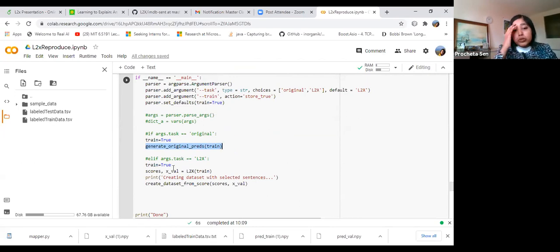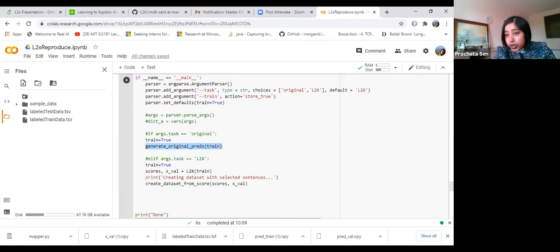L2X also has two different modes. One is train equal to true, here you can see, or train equal to false. If you do train equal to true, that means L2X will train. Otherwise, it will load an already saved model. For example, in the code I showed, this L2X.hdf5 file they have already saved. So you can directly load that model and try to explain this model. But that L2X.hdf5 model will only work for the IMDb sentiment classification problem. It will not work for any other model that you want to explain. You need to train your explainer in a different way.